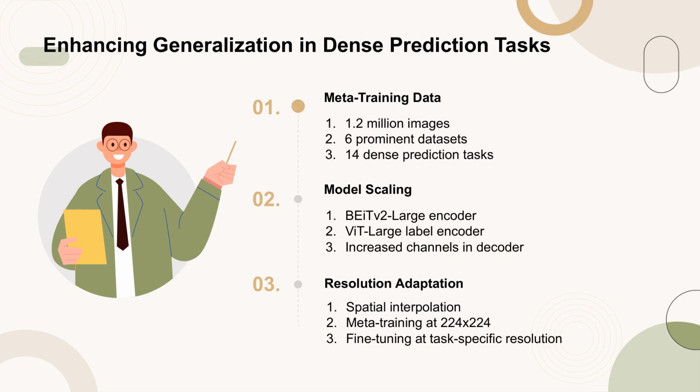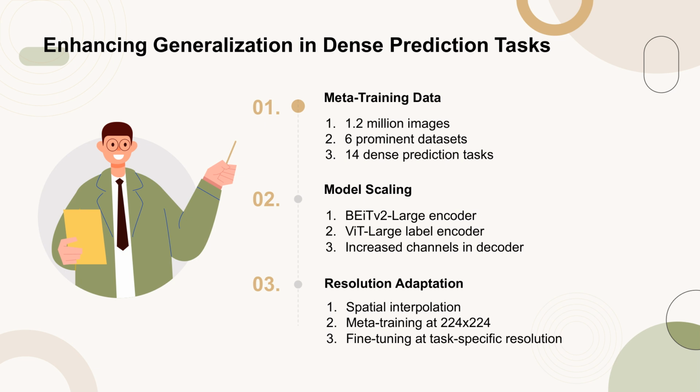Secondly, the model's capacity has been scaled up by using a pre-trained BEiT-v2 large image encoder and a ViT large label encoder, with increased dimensions and heads in the matching module. Additionally, the number of convolution channels in the label decoder has been increased from 96 to 256.